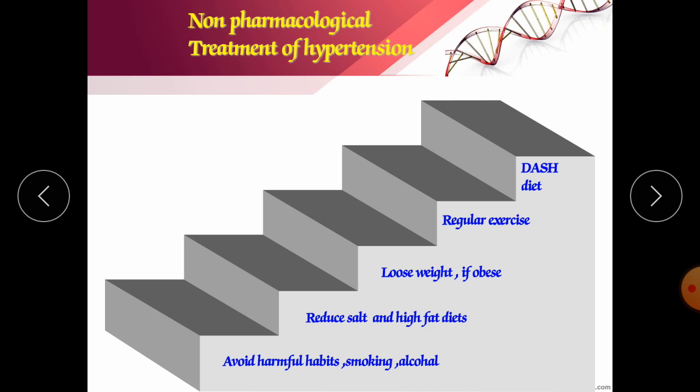Reduce salt and high fat diet because it worsens your condition. Avoid harmful habits, smoking and alcohol, and also take your food at proper time. You should fix the time of your meals, when you take your lunch and when you take your dinner. You should not take dinner later than 8 o'clock. You should take your dinner before 8 o'clock. Try to develop that habit.